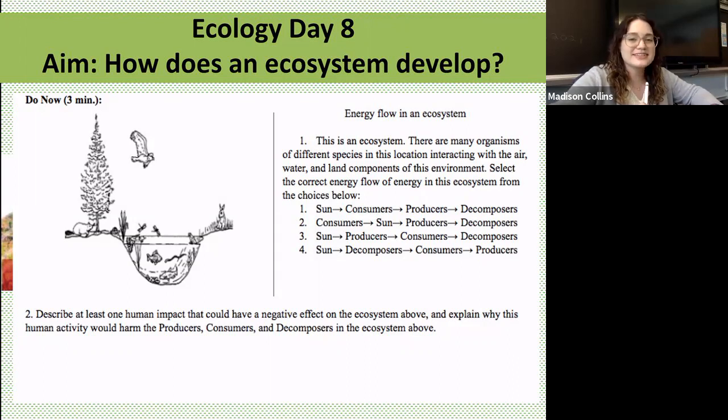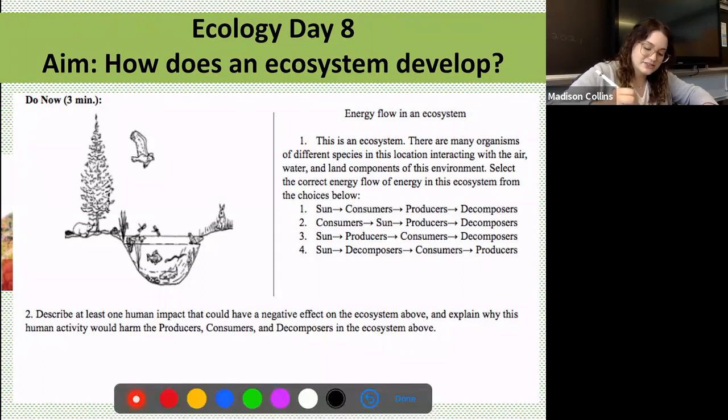All right, number 1, this is an ecosystem. There are many organisms of different species in this location interacting with the air, the water, and the land components of this environment. Select the correct flow of energy in this ecosystem from the choices below. Well, to answer this question, let's draw ourselves a handy-dandy energy pyramid.